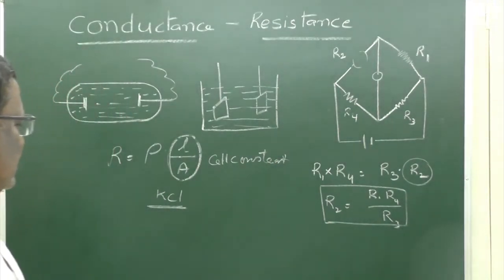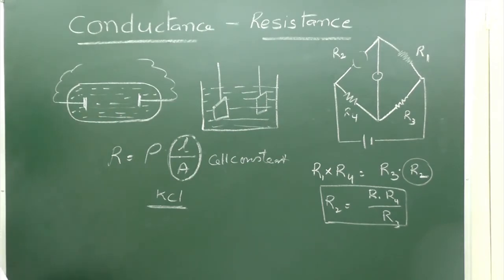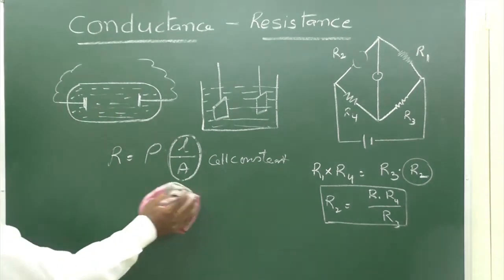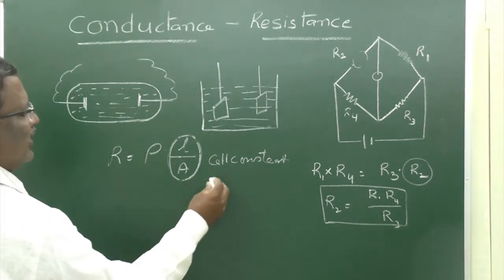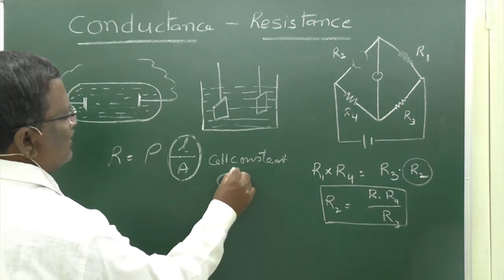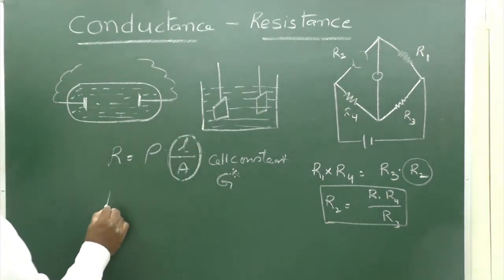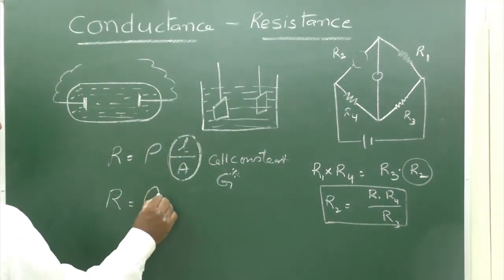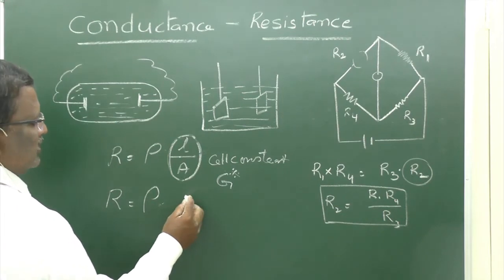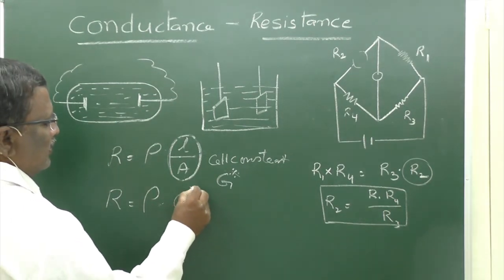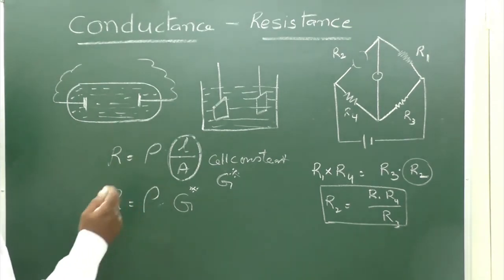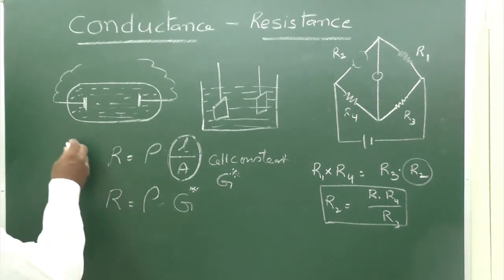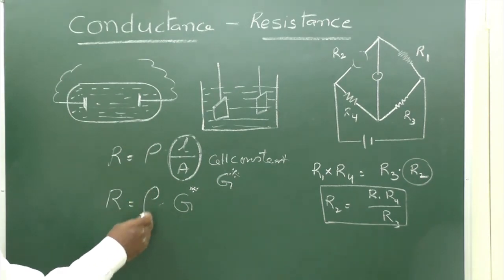So here, this is the cell constant. The cell constant is denoted with G star. So R is equal to rho into G star. But rho is 1 by kappa, because kappa and rho have an inverse relation.